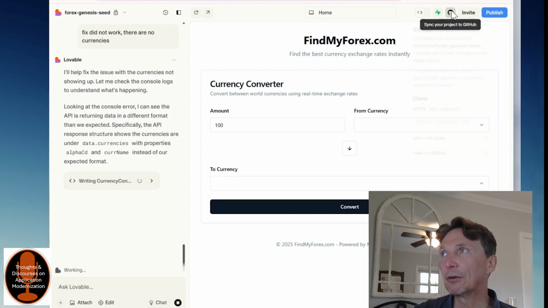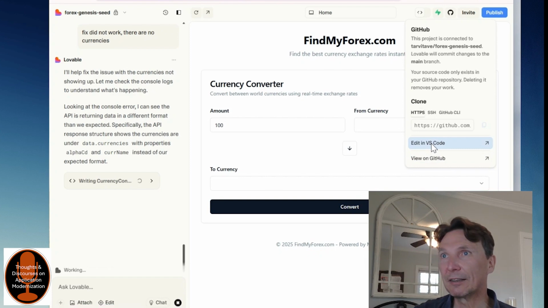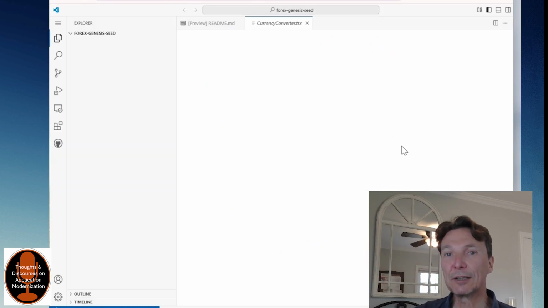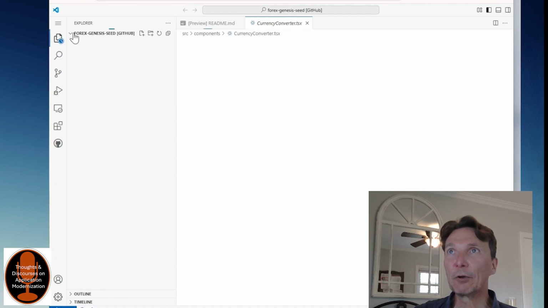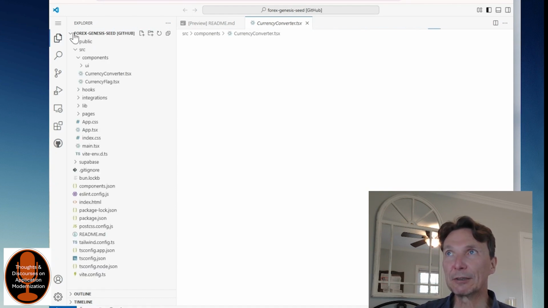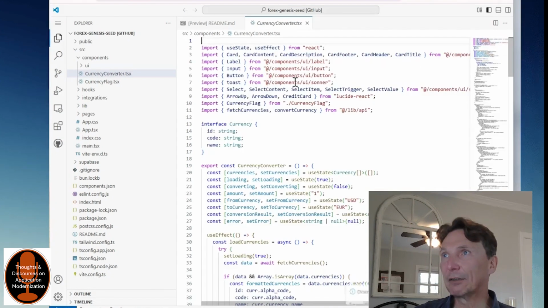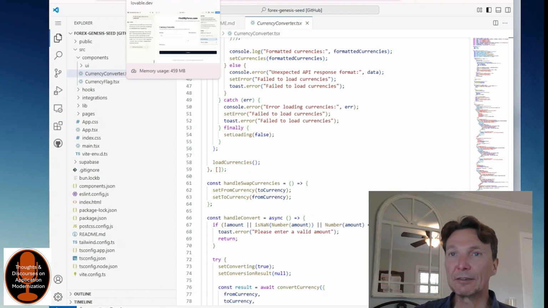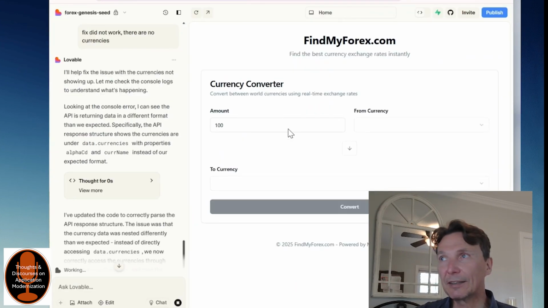Now, the nice thing is, if we were really good at React, we could actually start to look at the code itself, right? And say, hey, what is maybe wrong with this source code, right? So here we go. Here is the code as we've got it here, right? So you can actually start to go in and you can actually use your own code editor to go and update the code as needed, right? So you can clone the code in GitHub and then make an update, and all of that kind of good typical engineering pieces, right?